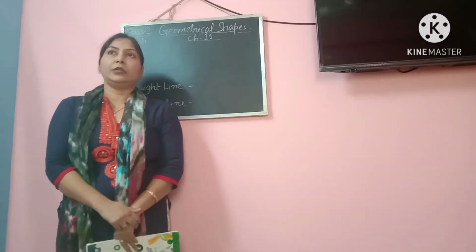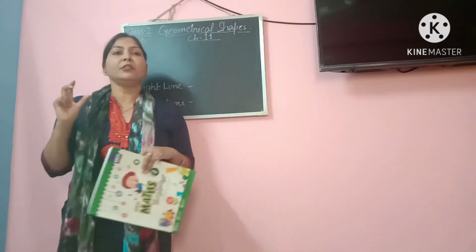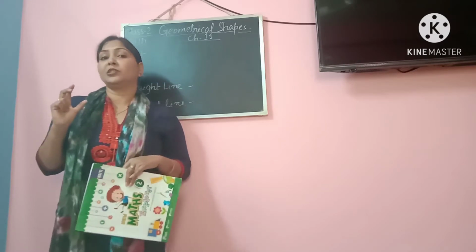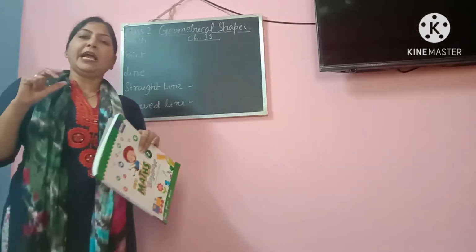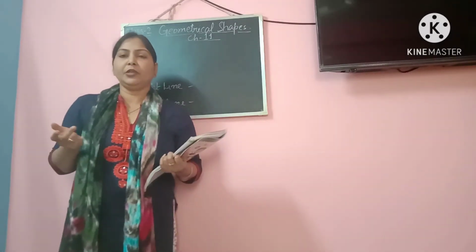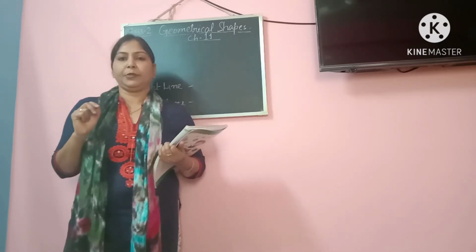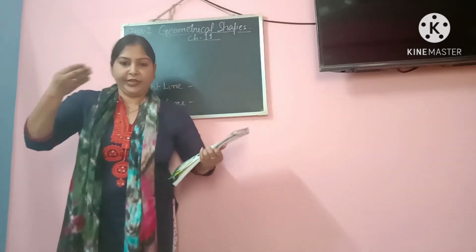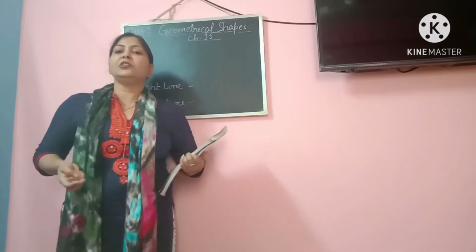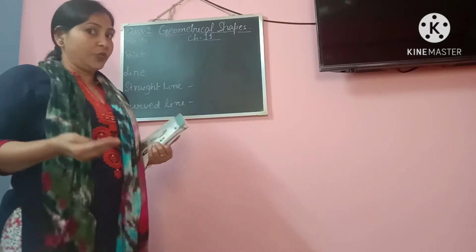Now in this world, in your surroundings, whatever object you see has got some shape. I'm talking about the solid objects. Say for example you are sitting on a chair, and this chair is also having some shape. You can see the surface on which you are sitting. It can be a circle shape, it can be a rectangle shape, it can be of square shape.